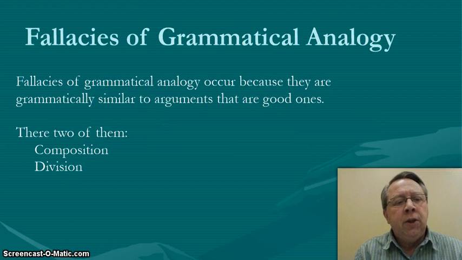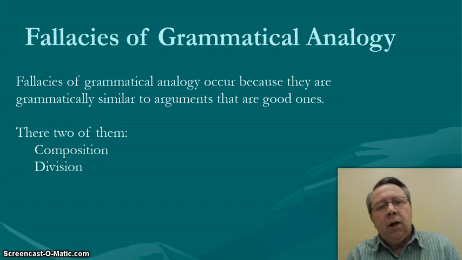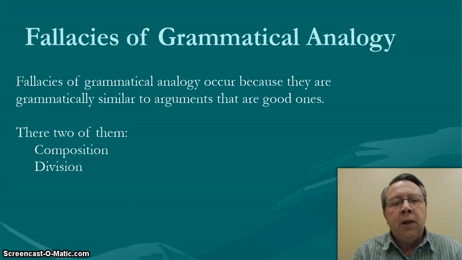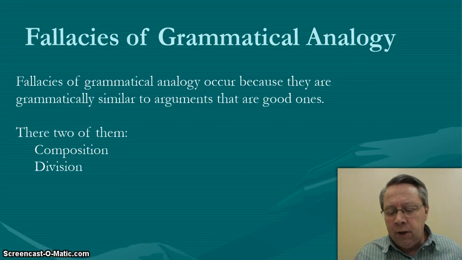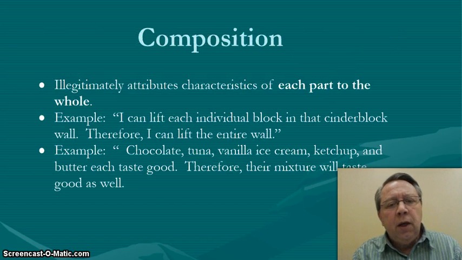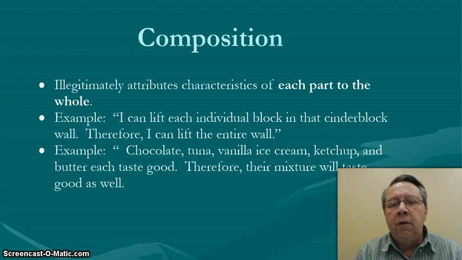Fallacies of grammatical analogy. A fallacy of grammatical analogy occurs because the arguments are grammatically similar to good ones. There are two types, composition and division, and we want to look at each one briefly. Composition illegitimately attributes characteristics of each part to a whole.